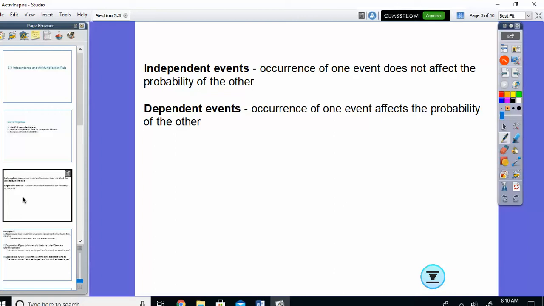Am I more likely to bring an umbrella if it's cloudy outside? Yes. So knowing that it's cloudy changes the probability that I bring an umbrella. So those are not independent events. So independent just means they have nothing to do with each other. Dependent, there is some kind of relationship. It doesn't necessarily mean one causes the other, but it's saying knowing one thing happens will change the probability of the second. Dependent.